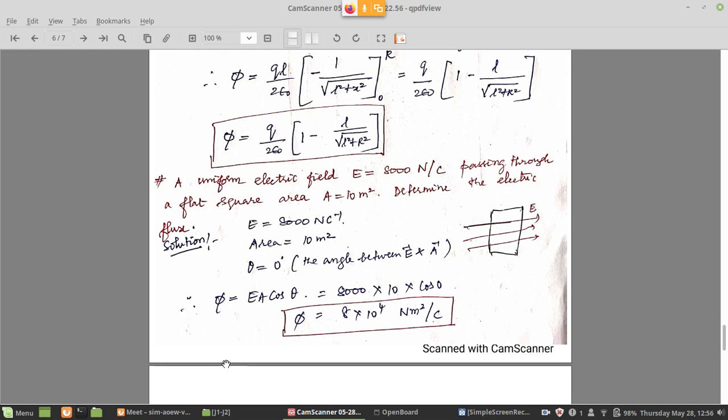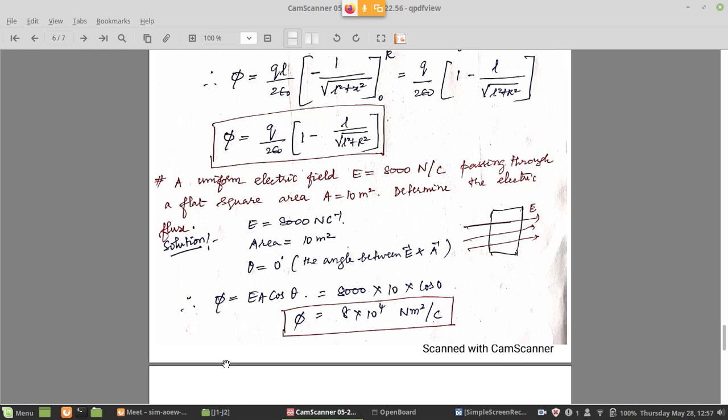Straightforward question. Here the angle is 0 because the field is exactly perpendicular. So if theta is 0, then EA cos 0 is EA. So phi is directly the product of electric field and area. Electric field is 8000, area is 10, so you get 8000 into 10, that is 80,000, which can be written as 8 into 10 power 4. The flux unit here is Newton meter square by Coulomb. You can verify this: you know the units for electric field and for area, so if you substitute, you will get it.